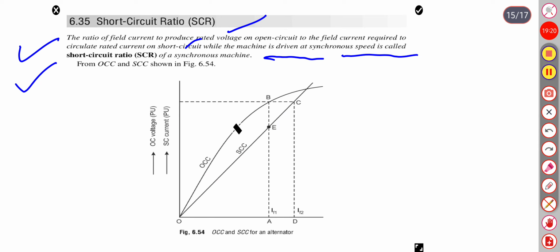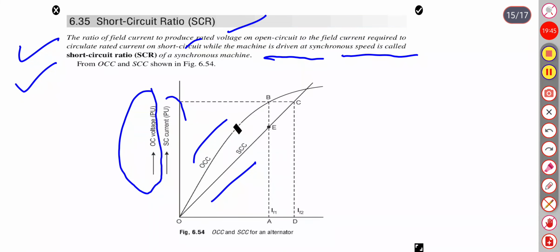From the graph, this is the OCC curve, open circuit characteristic curve, and this is the SCC, short circuit characteristic curve of an alternator. And this is the open circuit voltage per unit, and short circuit current is also taken on this same axis.